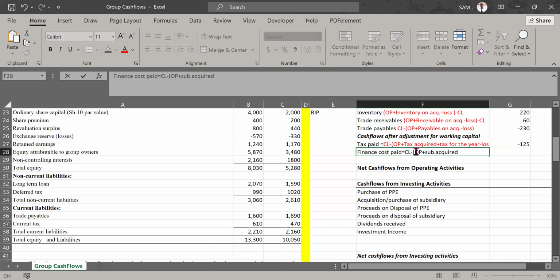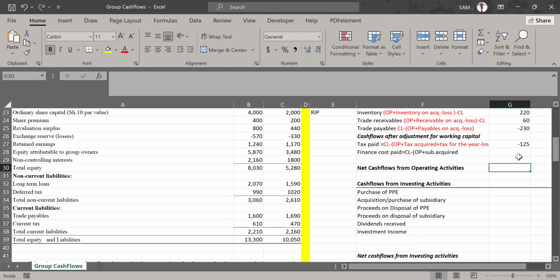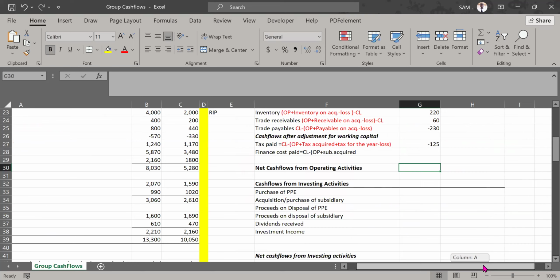Is someone speaking? Yes. Could you kindly repeat your tax paid? I'm getting a different figure. You are getting a different figure. What are you getting? I'm getting 75. All right.